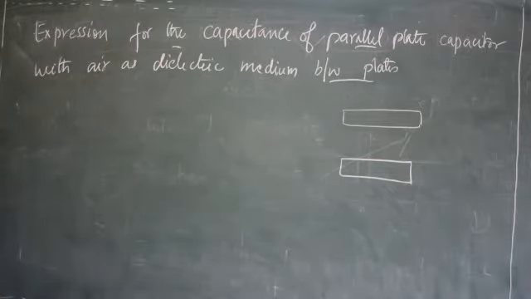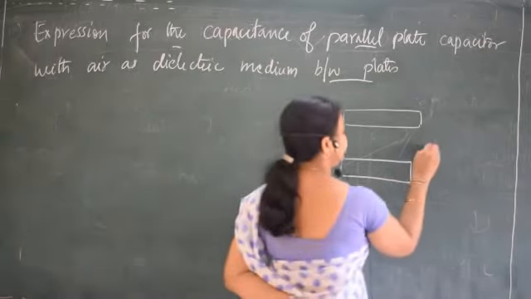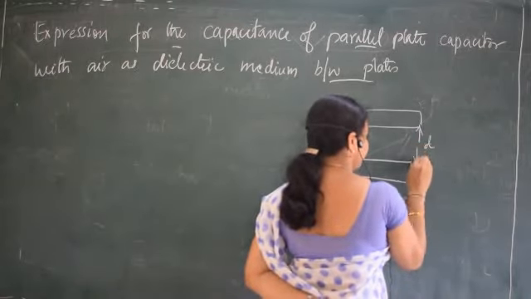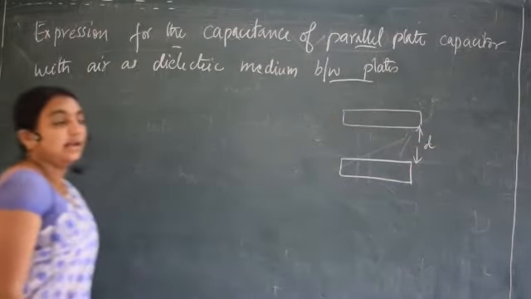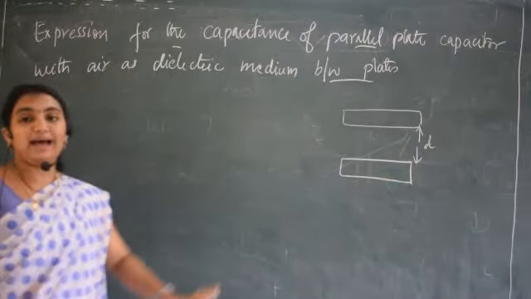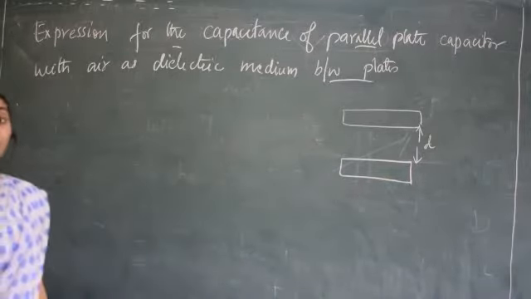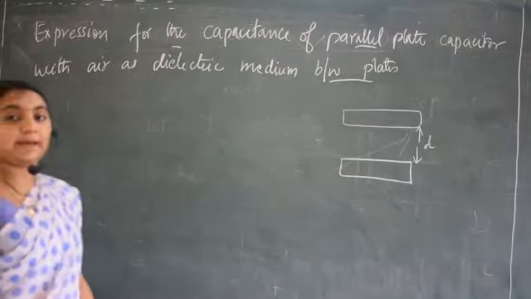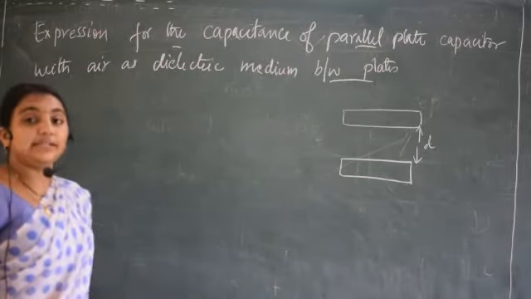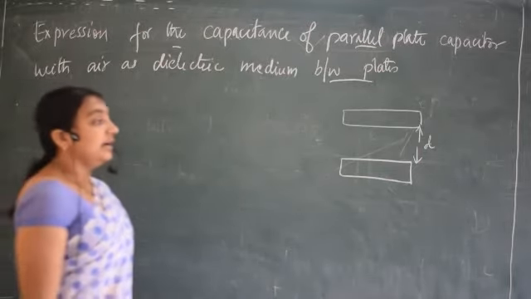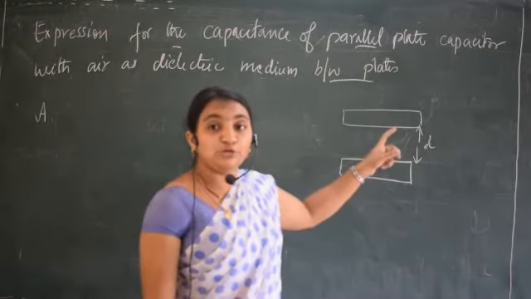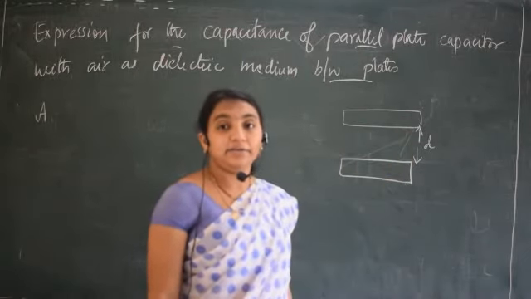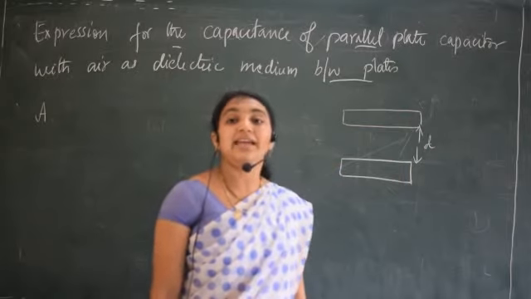They are separated by the distance small d. Directly now itself we'll consider a parallel plate capacitor with area A, and the separation between the two plates is d, with a dielectric medium air.